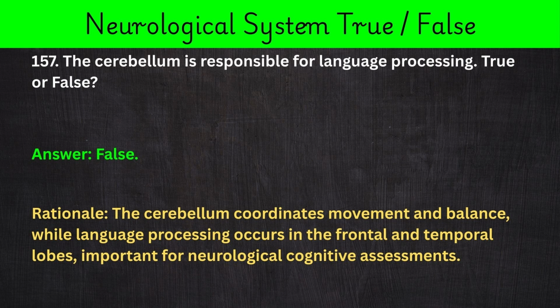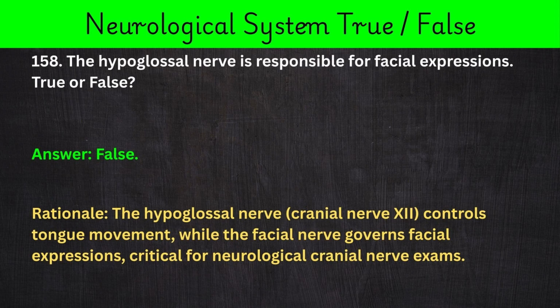157. The cerebellum is responsible for language processing. True or false? Answer: false. Rationale: the cerebellum coordinates movement and balance, while language processing occurs in the frontal and temporal lobes, important for neurological cognitive assessments.